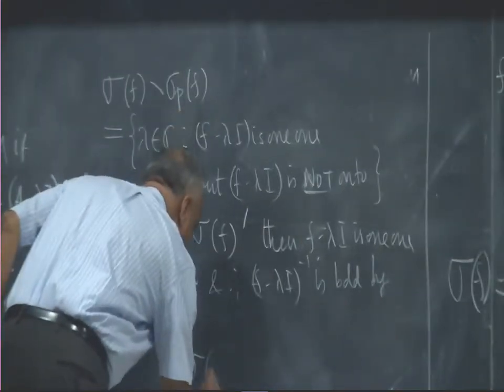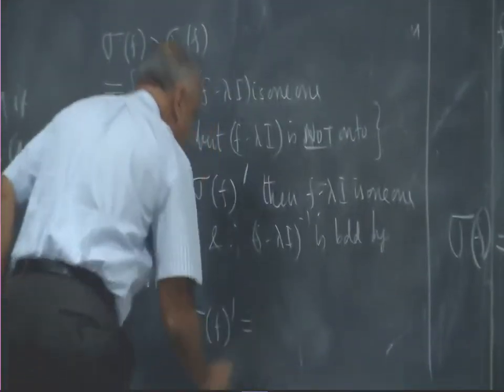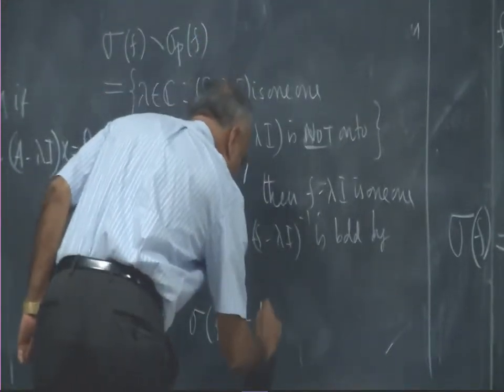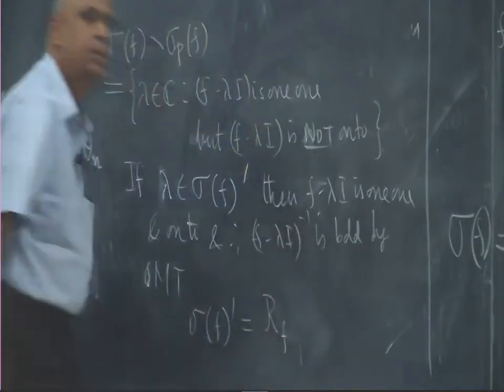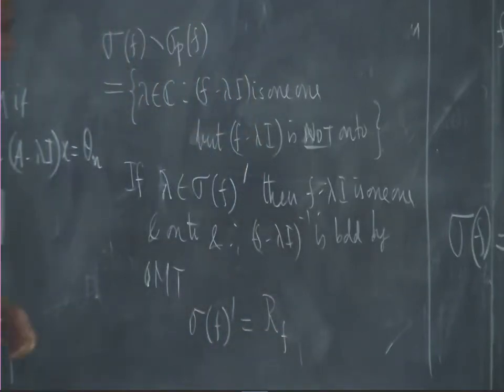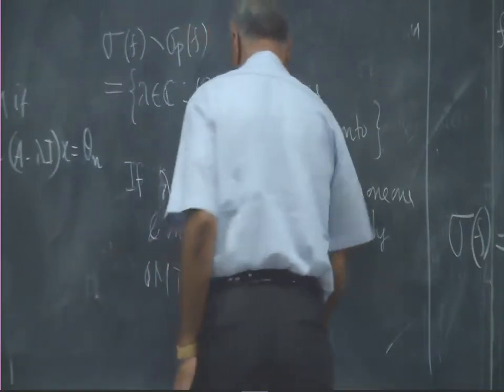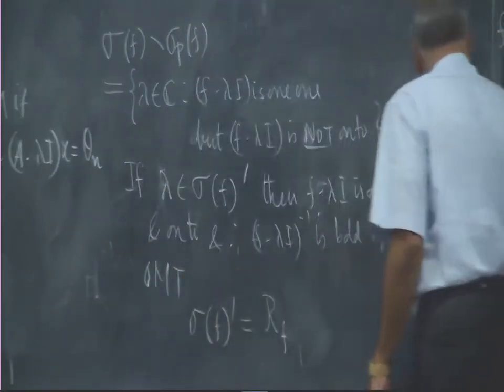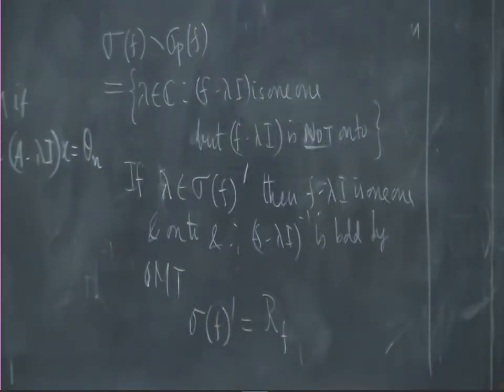Sigma f complement is called, what shall I say, RF. RF is the set of complex numbers for which f minus lambda I inverse exists as a continuous inverse.